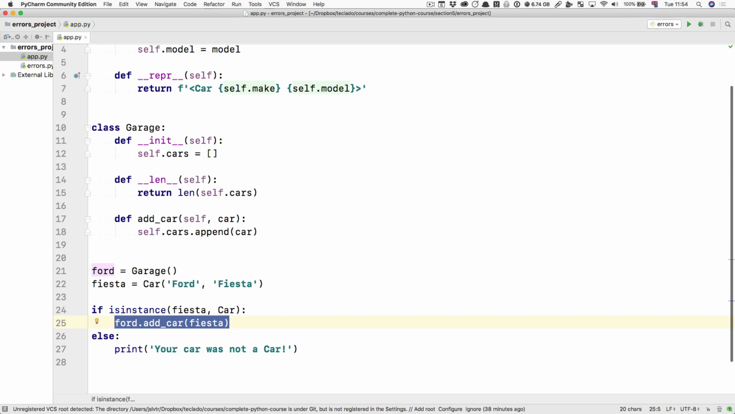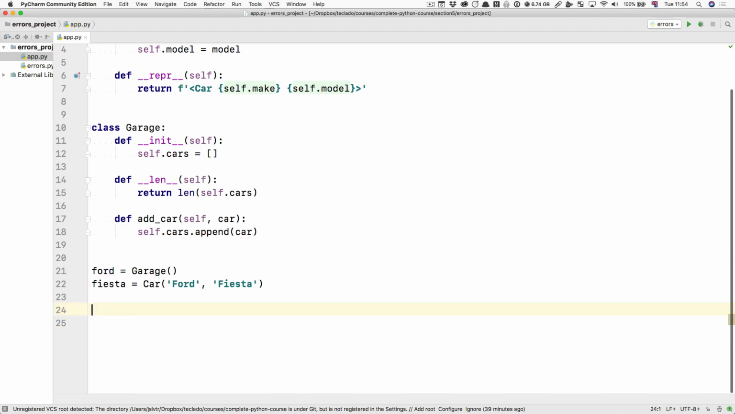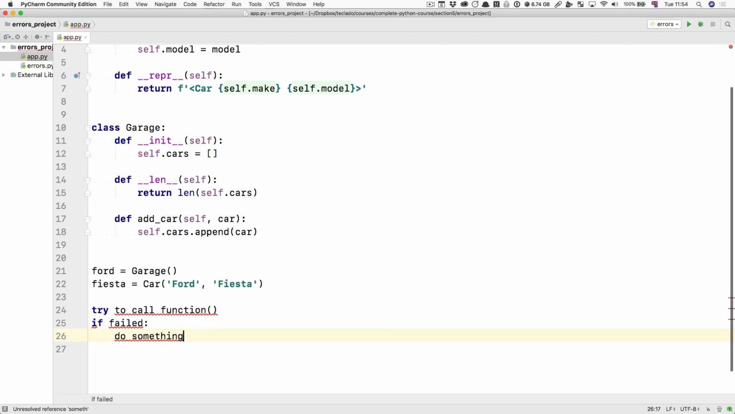Python suggests that in many cases our code can be made more readable by asking for forgiveness instead. So instead of that, doing something like this. Try to call function. This is not real Python code, by the way. If failed, do something. Say that an error happened. So you can see this is slightly more concise because you don't have to check whether the function is okay to be called or not.